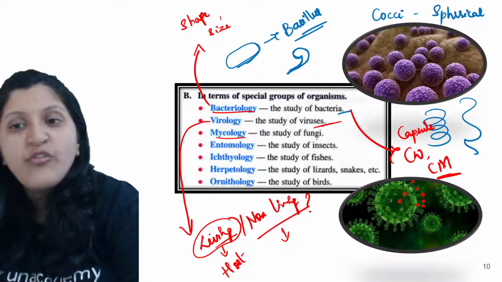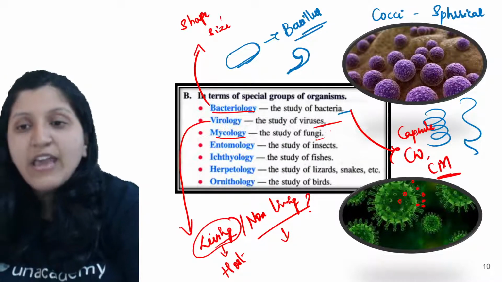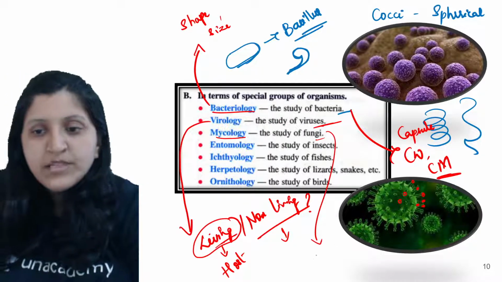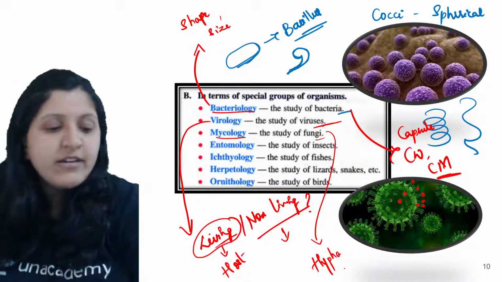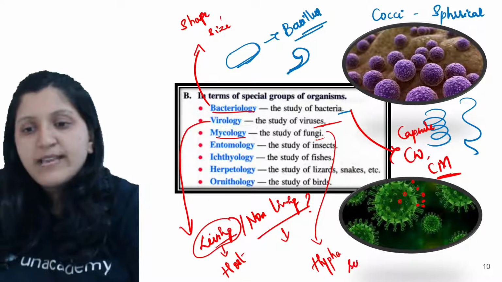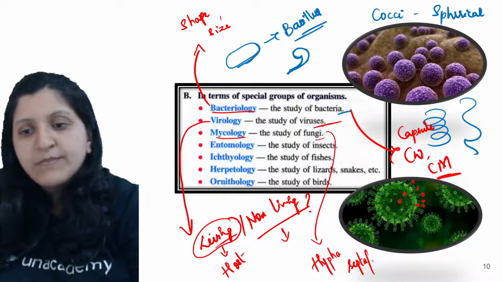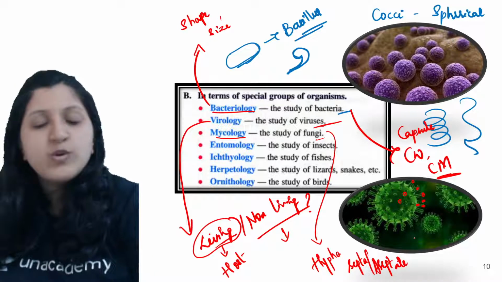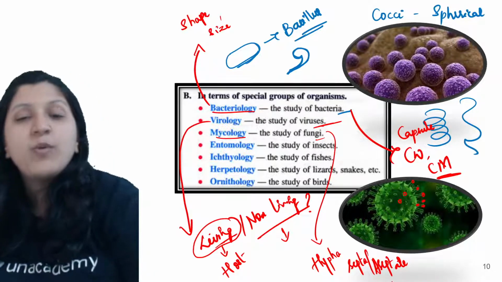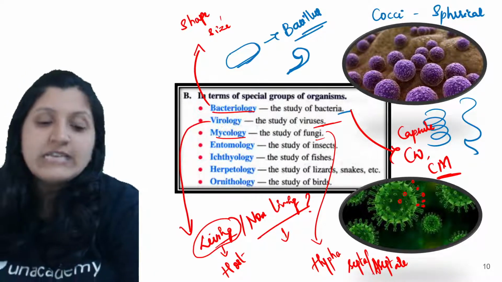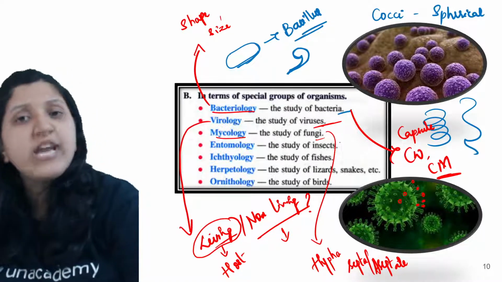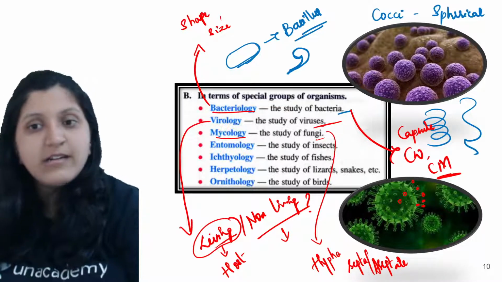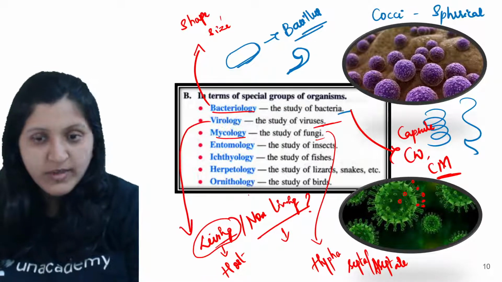It is the study of fungi, like hypha and mycelium: whether it has a hypha, whether it has compartments like septa, whether it is septate, the mycelium type, whether it produces a spore, and what the mode of reproduction is, whether asexual or sexual. So each and every detail is considered under the study of fungi.